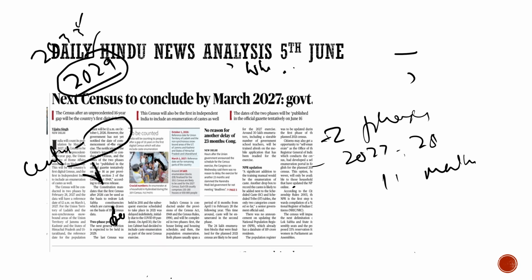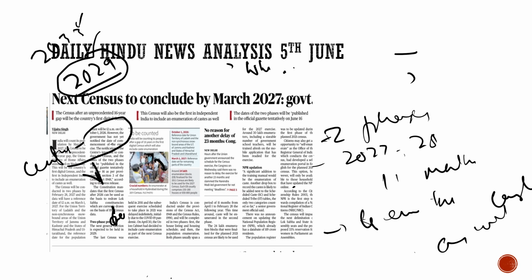Also, this will be the first census in independent India to include the enumeration of caste as well. It would be the first census to enumerate caste as well. Also, India will be counting its people after a gap of 16 years, as we discussed earlier, that ideally it should have been conducted in 2021, but due to COVID-19 and elections it was postponed.